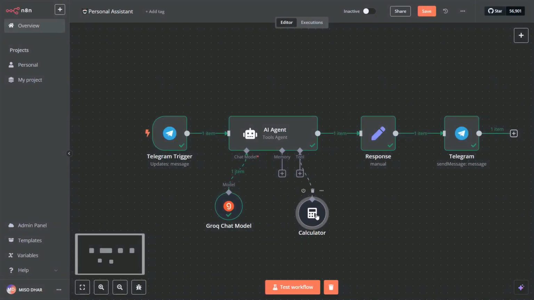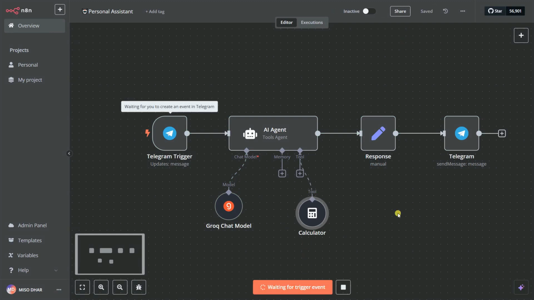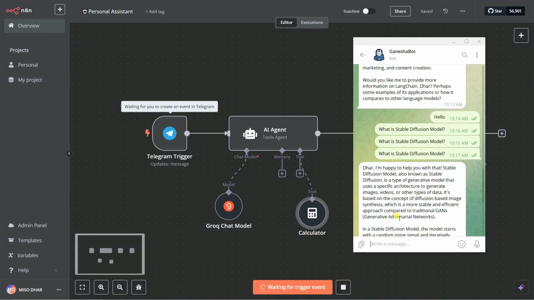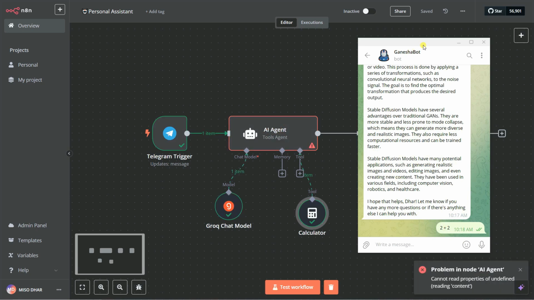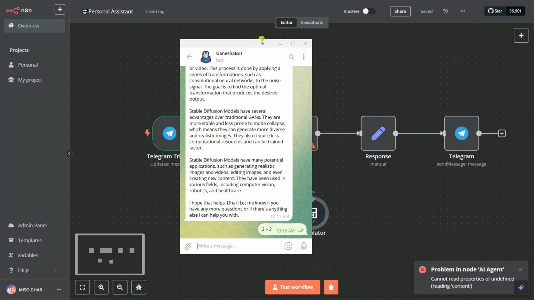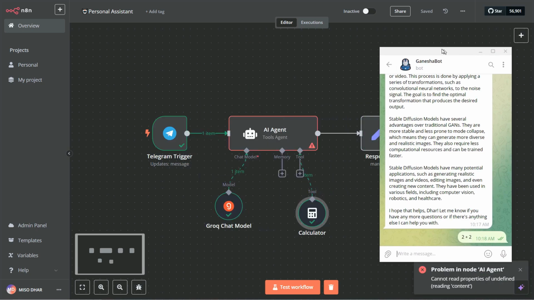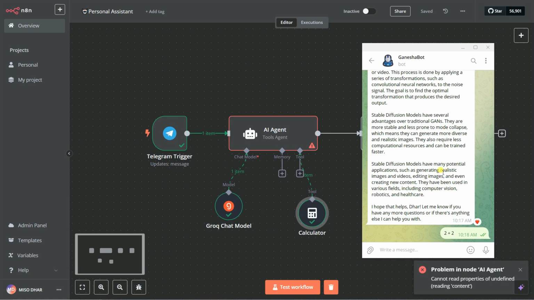Now our tool is ready, but if I save it and test the workflow, let's say 2 plus 2, and I click on send, you can see it gives me the response again. It's called undefined, reading content.